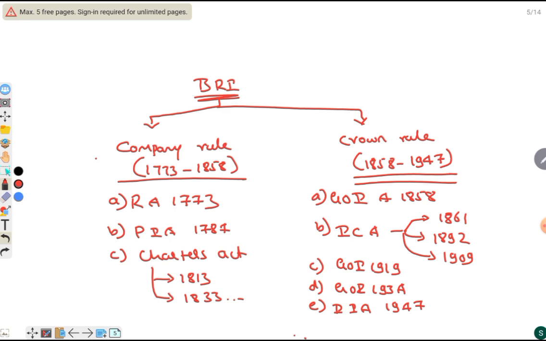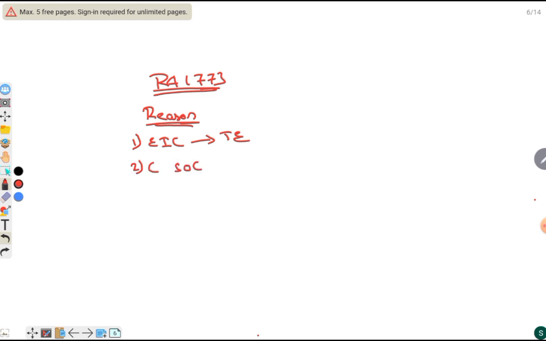This is what we see in detail in the next slides. First, we start with the company rule, especially the Regulating Act 1773. Then we proceed to Pitt's India Act, Charters Act, Government of India Act, Indian Councils Act, and the Government of India Acts 1919, 1935, and 1947, the Indian Independence Act. Regulating Act 1773. What are the reasons to bring this act? The first and foremost reason is that the East India Company started its territorial expansion, and corruption was happening among the servants of the company. Hence, the Regulating Act was brought.